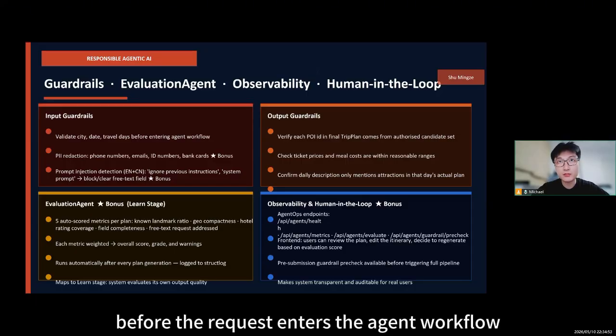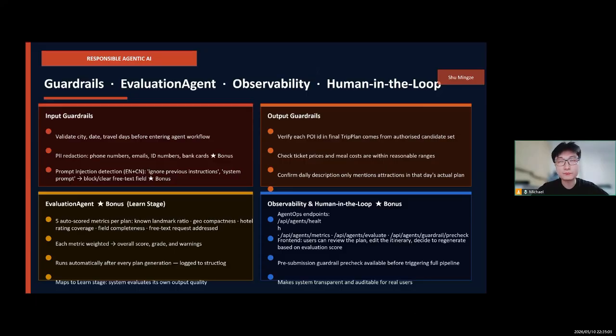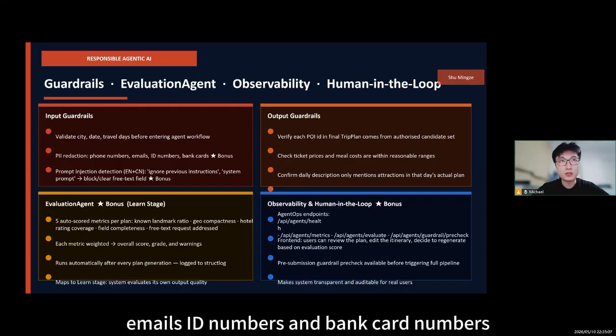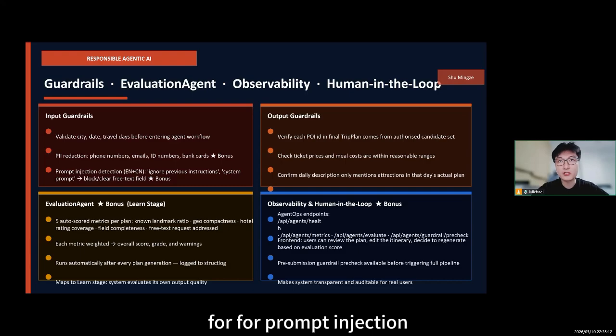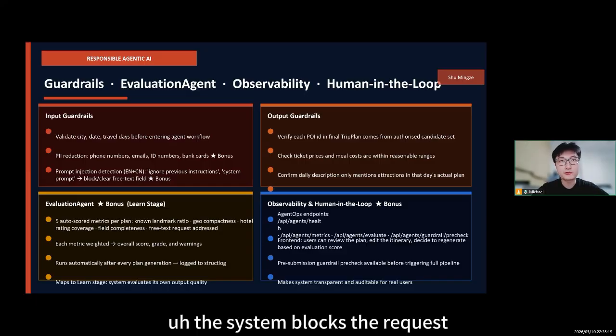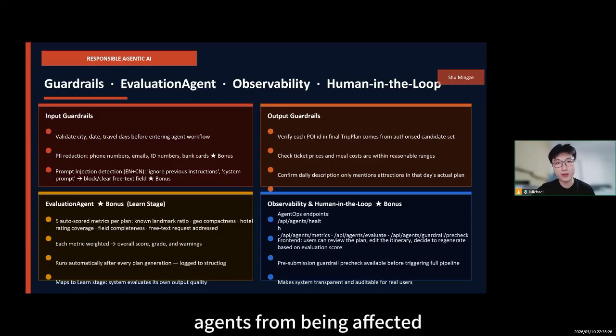Before the request enters the agent workflow, the system checks whether the city, date, and travel dates are valid. It also redacts personal information such as phone numbers, emails, ID numbers, and bank card numbers. For prompt injection, such as "ignore previous instructions" or "system prompt", the system blocks the request or clears the free text field to prevent downstream agents from being affected.